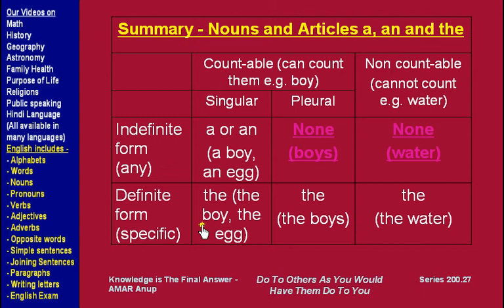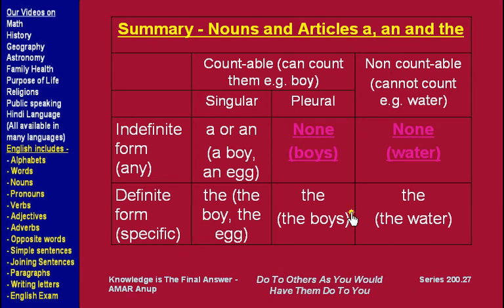To give you a brief idea, suppose I am talking about a boy. I saw a boy yesterday. It is just a boy out of thousands. The boy was running fast. So because now we already know about the boy, it becomes the boy. When we refer to the same boy a second time in the same paragraph, then we use the article the, and we will talk more about it in our presentation on the.